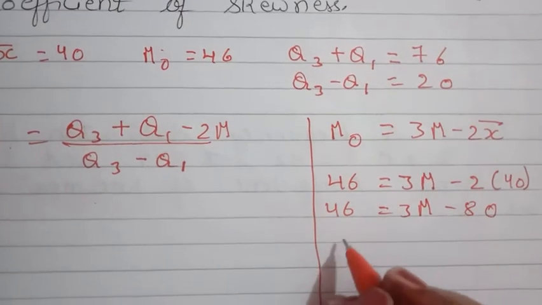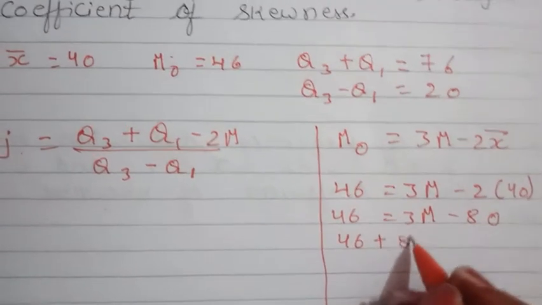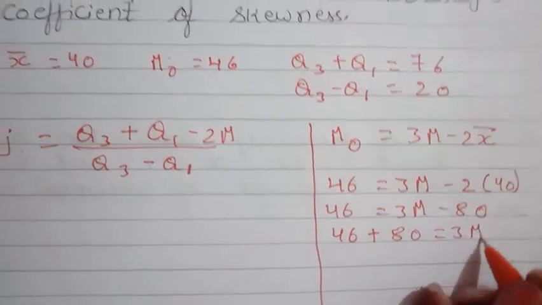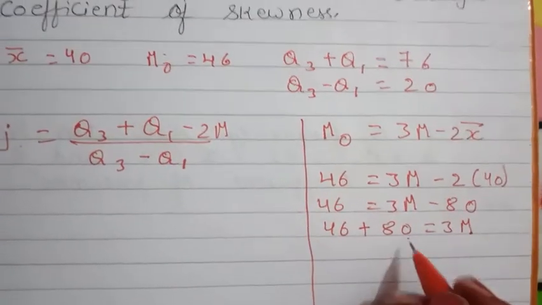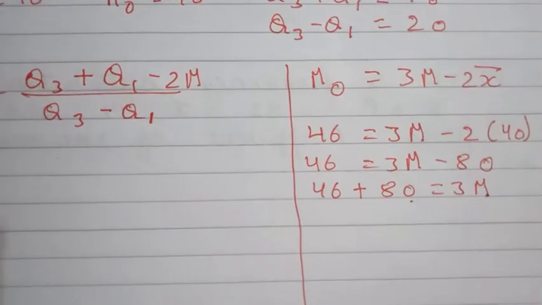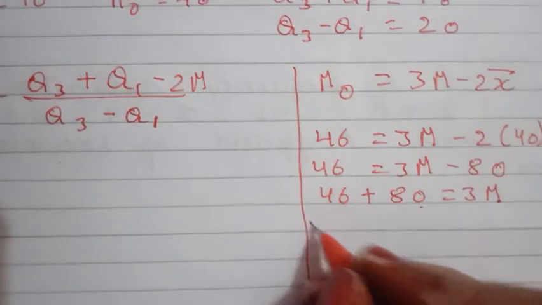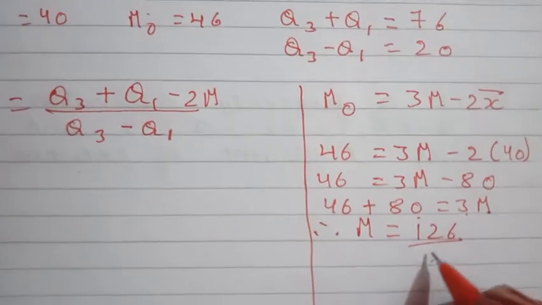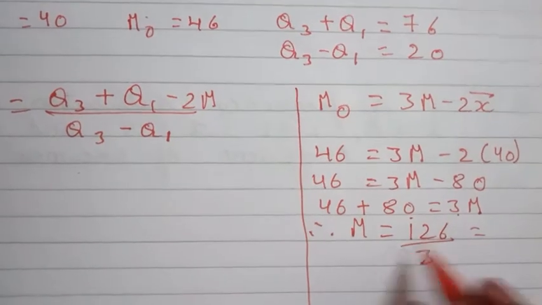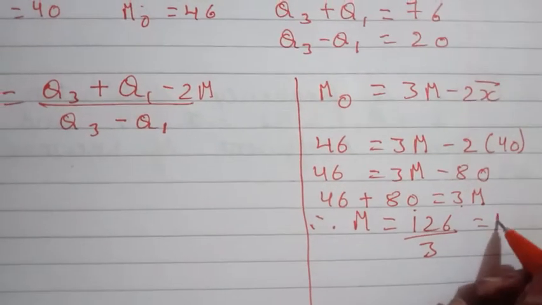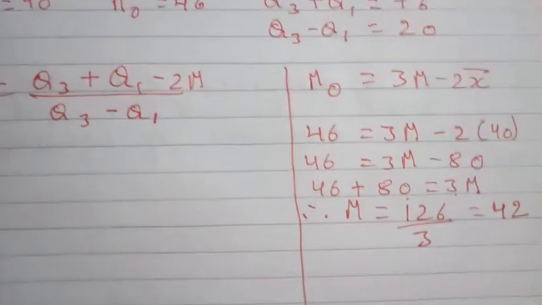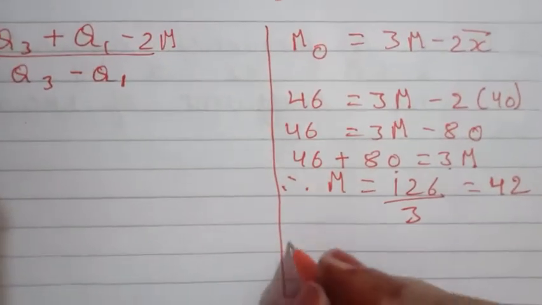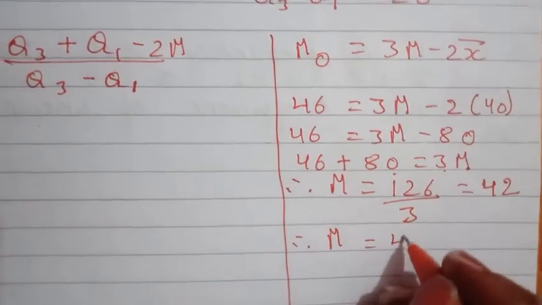So that will give me 46 plus 80 is equal to 3m. Now 46 plus 80, that is 126. Therefore I can write down as median is equal to 126, and this 3 will go in the denominator. So 126 divided by 3 is 42. Therefore the value of median is 42.